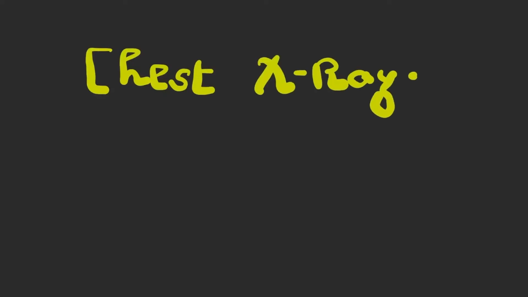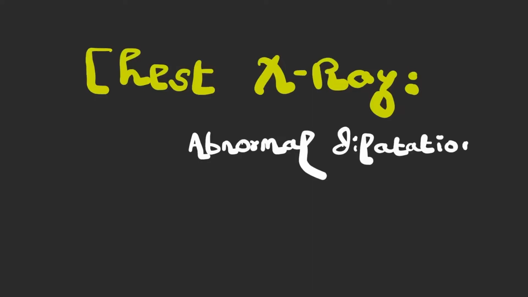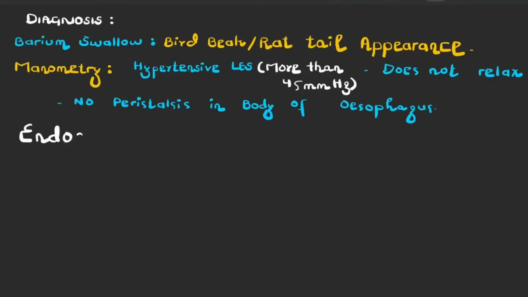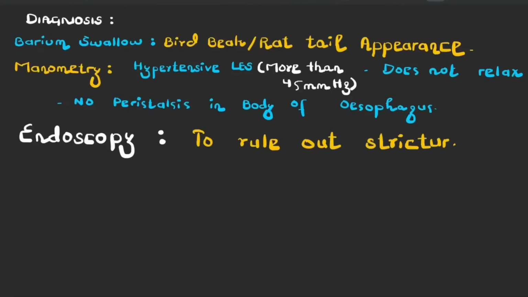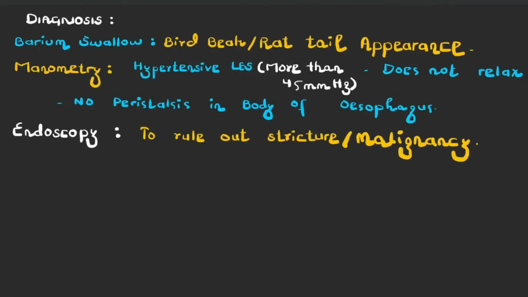The chest X-ray may show some abnormal dilatation of the esophagus, but it is neither very sensitive nor very specific. We can also do an upper endoscopy. This is usually done to rule out any stricture or malignancy. But note that in upper endoscopy, in achalasia, the mucosa is a normal mucosa. And now we'll talk about the treatment of achalasia.